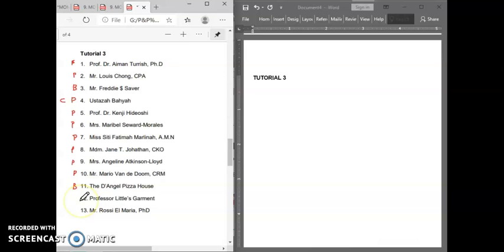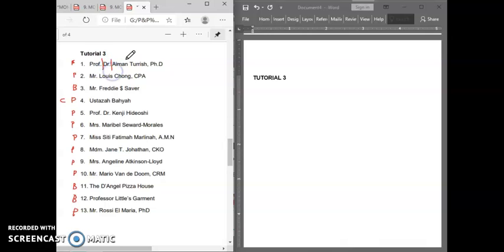Number 12, Professor Letter Carmen is a business name. And number 13 is Mr. Rossi Almaria, PhD, a personal name. So we're done for the first part. Now let's divide from the filing segment to the filing units. So here this is a personal name, and we divide the filing segment to know how many units that we have.